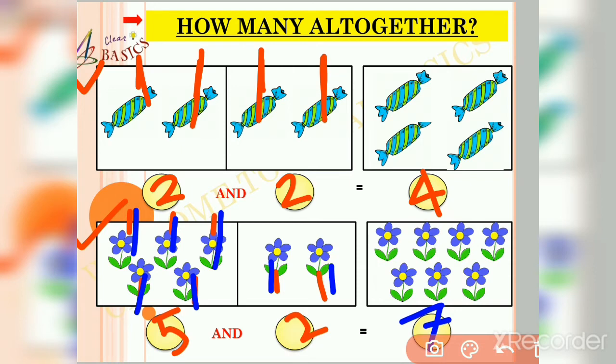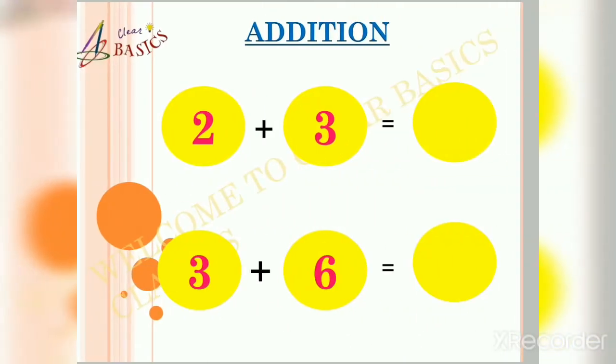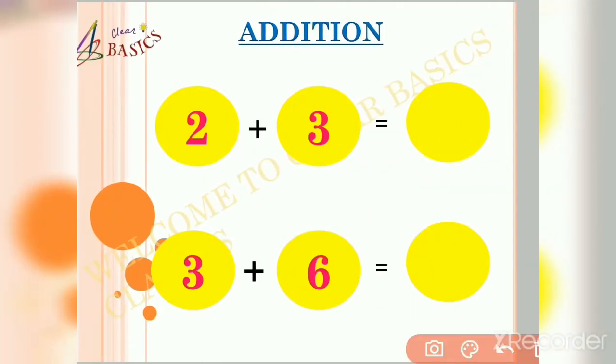Now friends, let us move on to our next slide. Now we have 2 plus 3 is equal to what? Let us count friends. First we draw 2 sticks. 1, 2. Then we add 3 more sticks. 1, 2, 3.